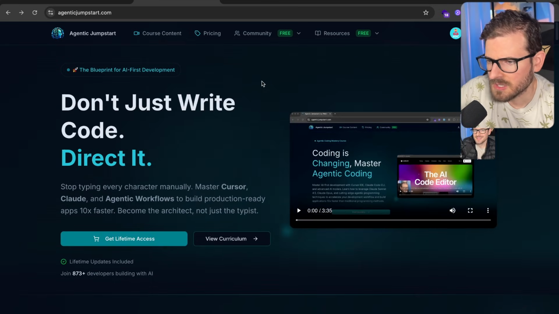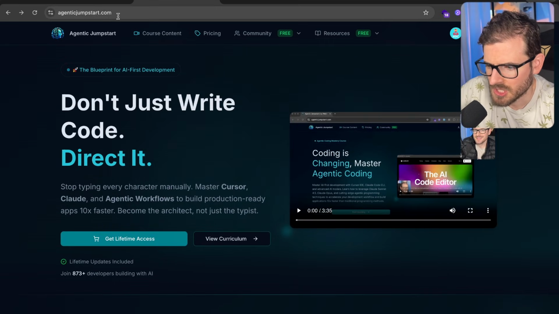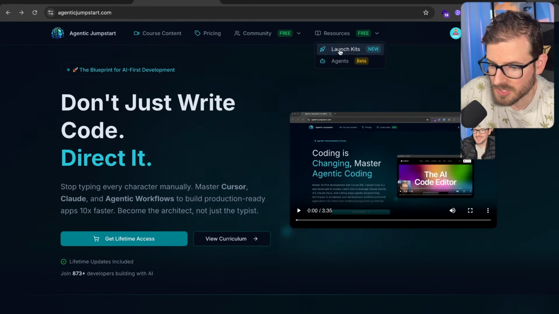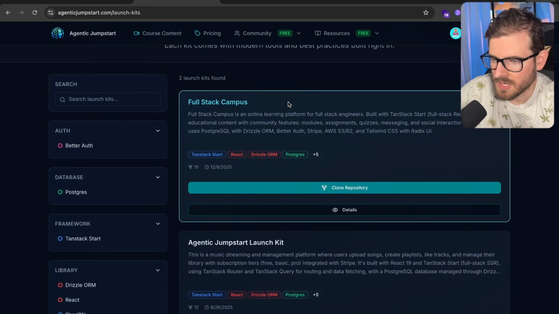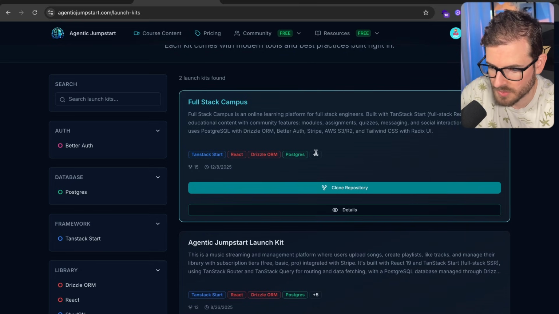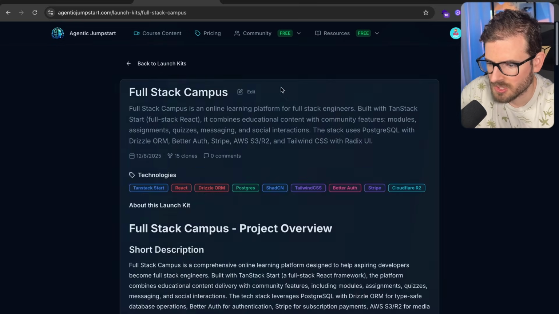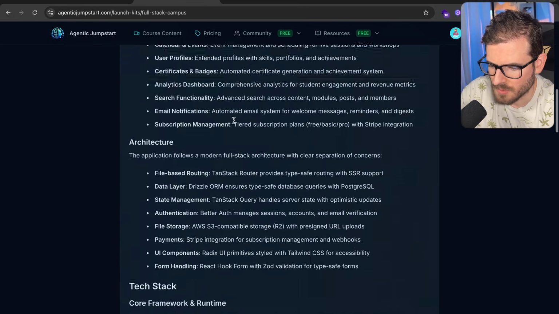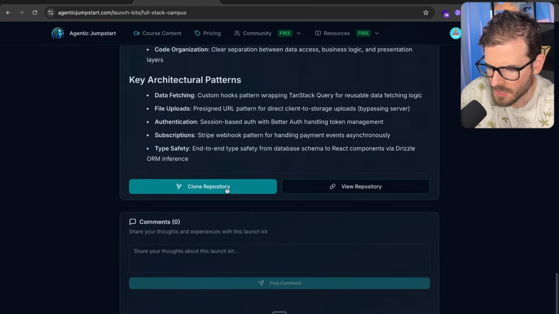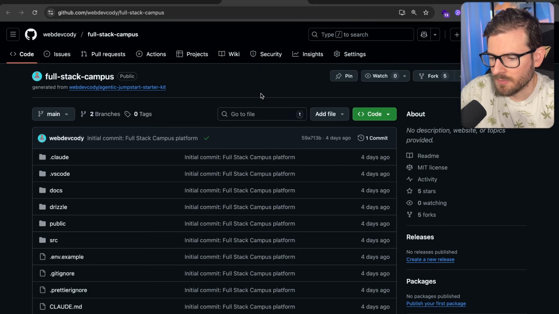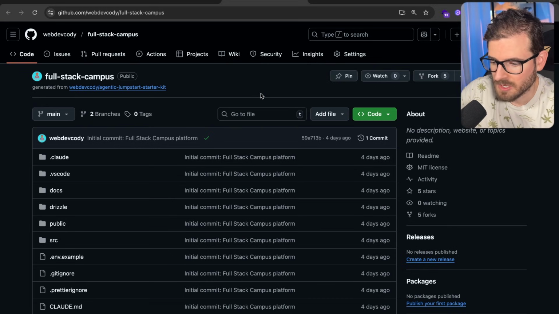And on top of that, there are some free things on this platform. If you want to go to agenticjumpstart.com, I do have, for example, some launch kits. So if you want some starter kits, if you just want to clone a project and just hit the ground running that has all the things I mentioned, like TanStack Start, React, Drizzle ORM, Postgres, and some others, you can just go and check out this repository. Now let's just go here, view the repository. This is all free. So even if you don't buy the course, this is a free starter kit. You can clone this and you can actually start building.